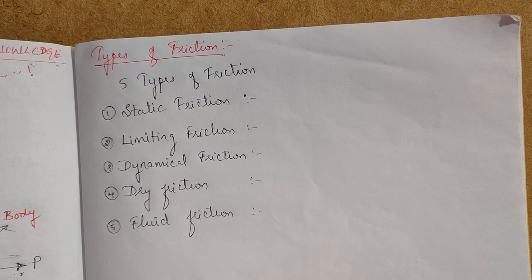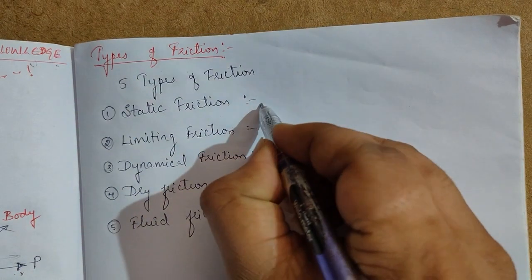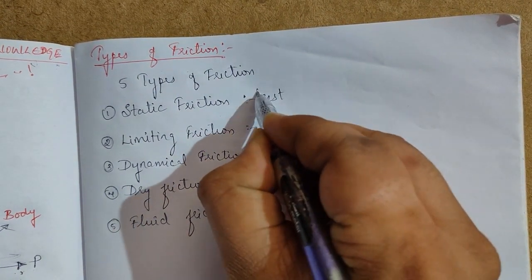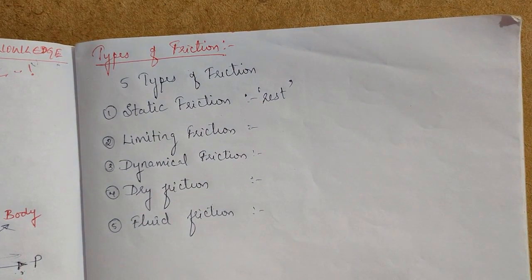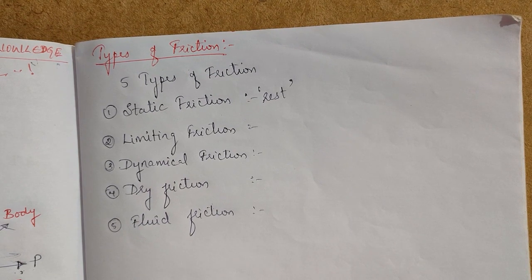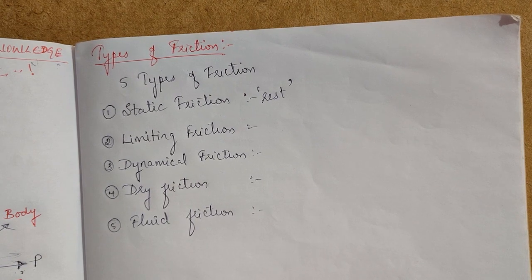First is static friction. The friction acting on a body which is at rest is called static friction. Then we come to limiting friction.